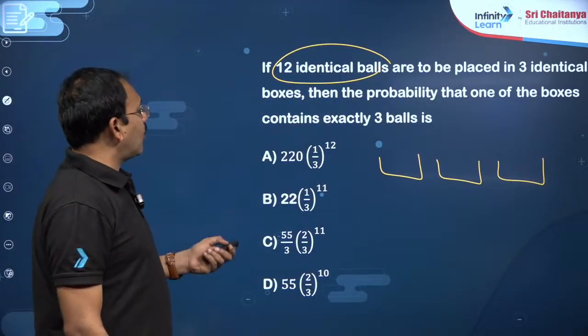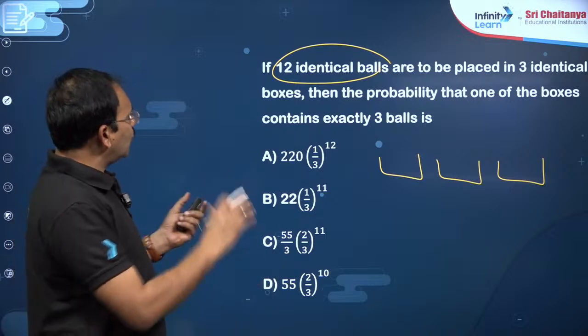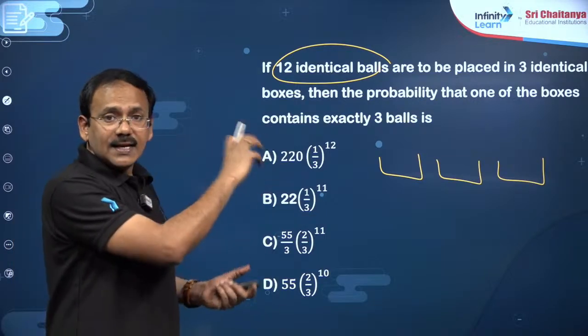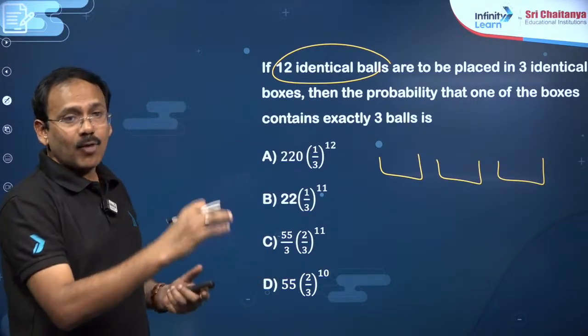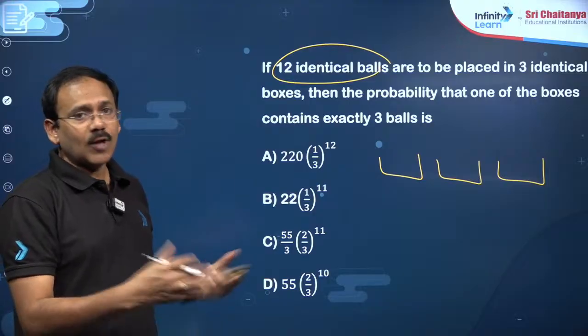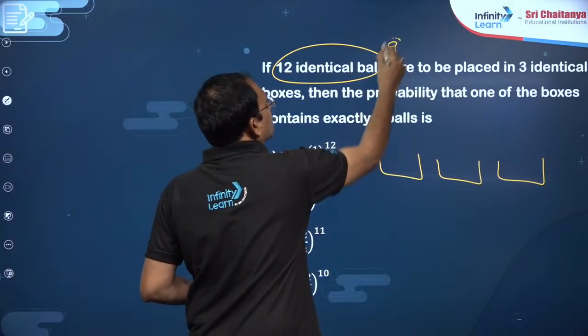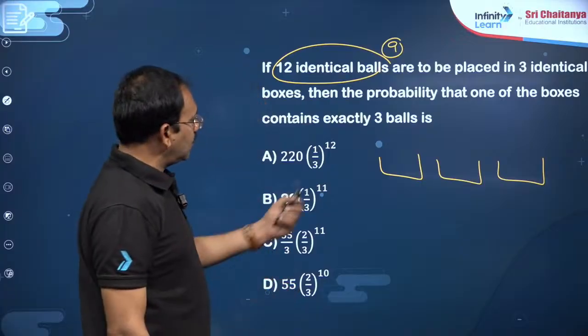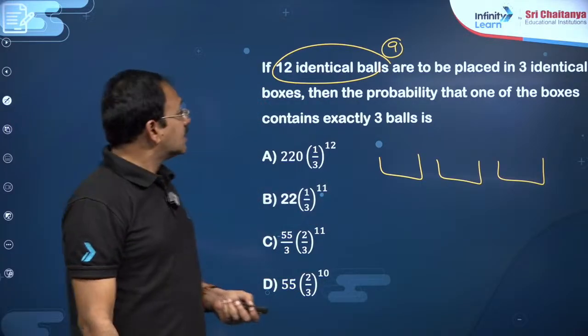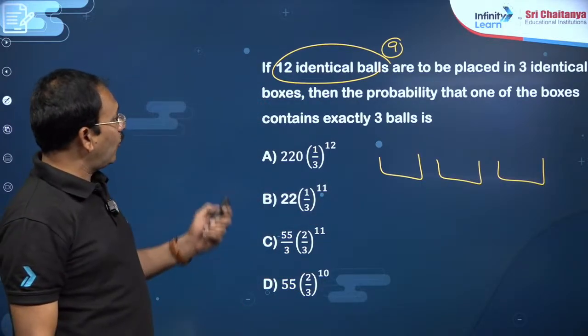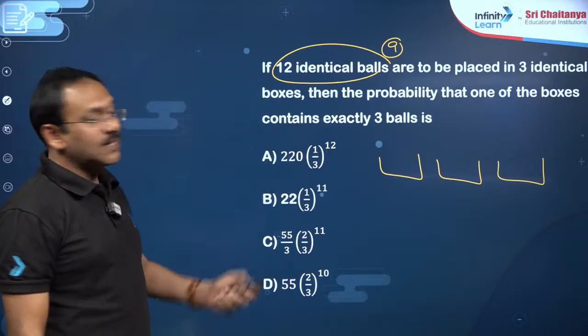So one of the boxes contains exactly 3. So you take 3, and selecting 3 is one way; putting the boxes is also one way because all are identical. So now you are left with 9 balls. 9 balls are to be kept in 2 boxes, my dear friends, such that one of the boxes contains exactly 3 balls.